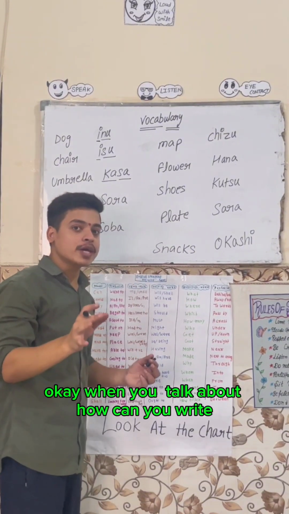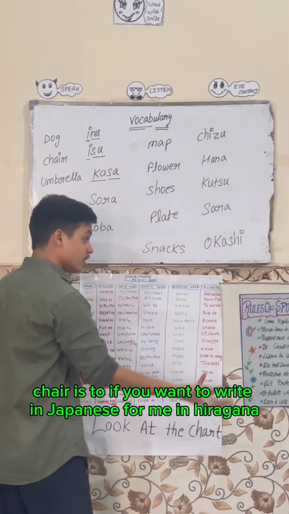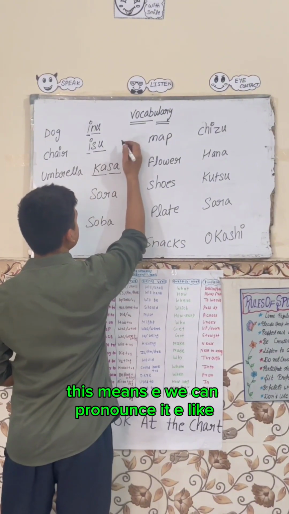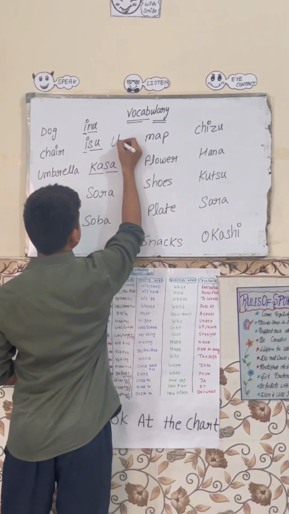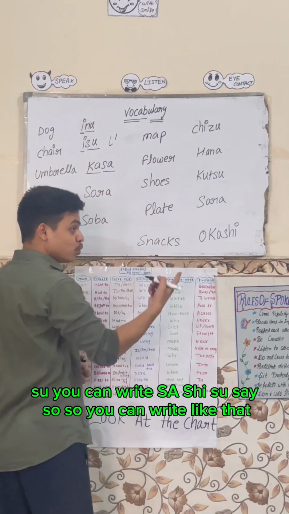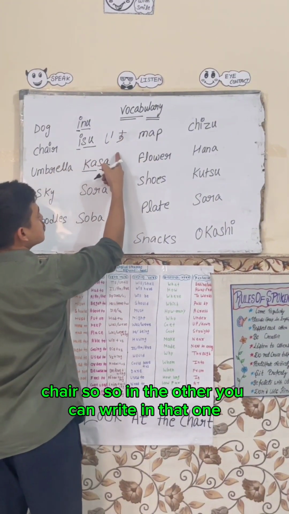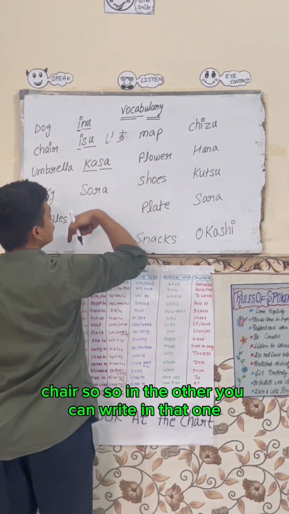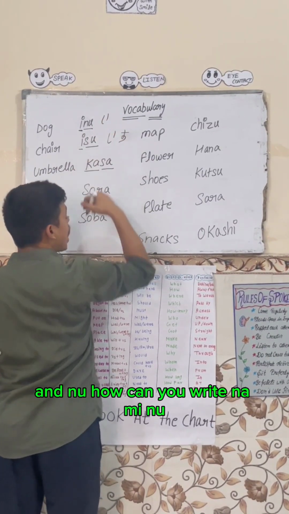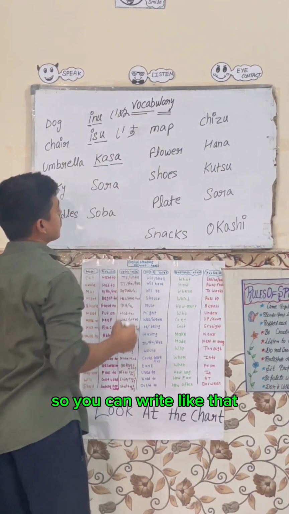Okay, when we talk about how to write in Japanese, for example chair, if you want to write it in hiragana, you know very well how to write i. We pronounce it i like that. And what about su? Su you can write like sa, shi, su, se, so. Su you can write like that. Chair, isu. So in hiragana you can write in that manner. Understood? And what about inu? Inu you can write like that. And nu, how can you write it? na, ni, nu. So you can write like that.